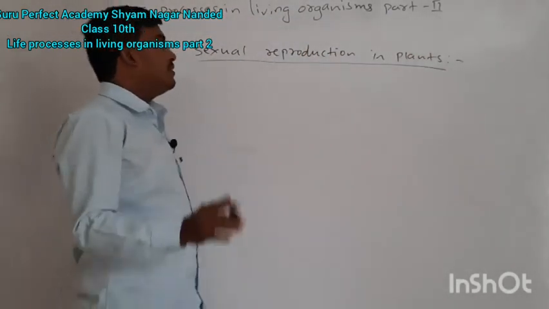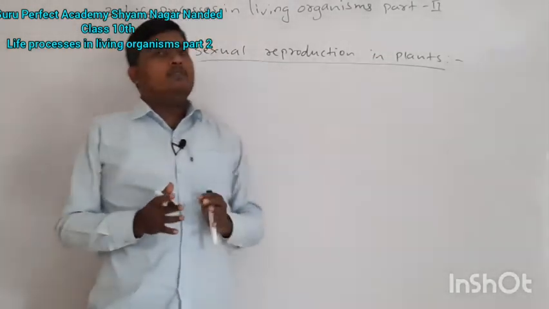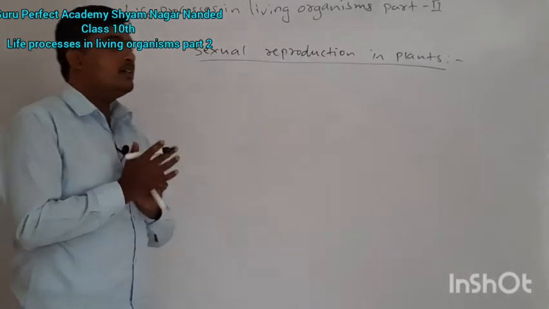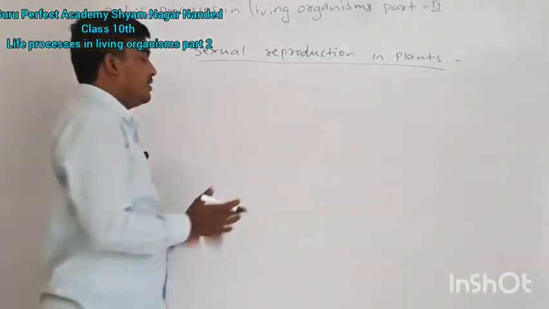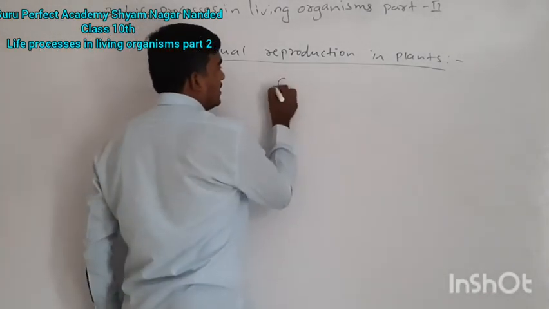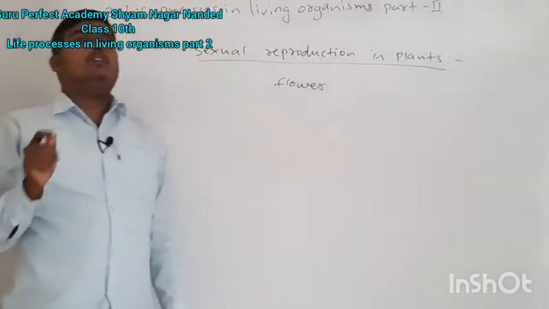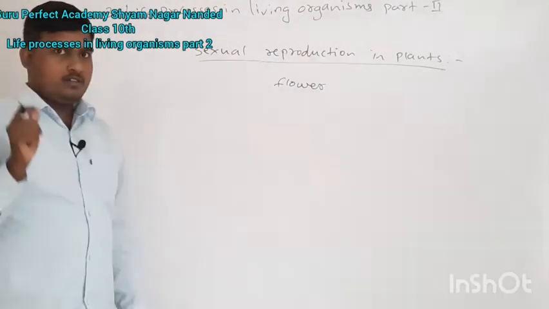Whenever we hear about sexual reproduction in plants, we always have to remember the sexually reproducing part of the plant, which is the flower. The flower is the sexual reproductive part of the plant.